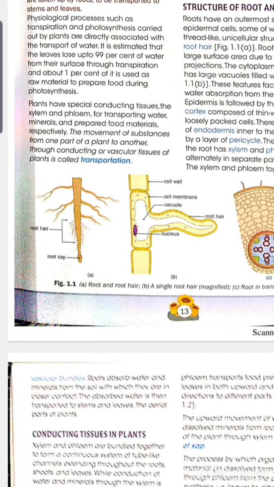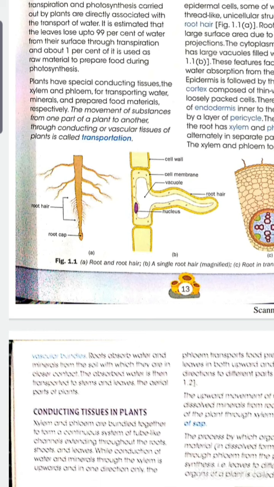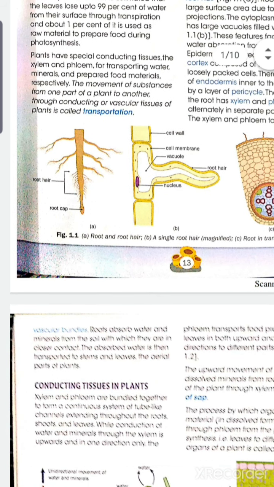These two are the main tissues for conduction of water, and for transporting water, minerals and the prepared food materials to different parts of the body, so that all parts of the plant can get food and grow properly.